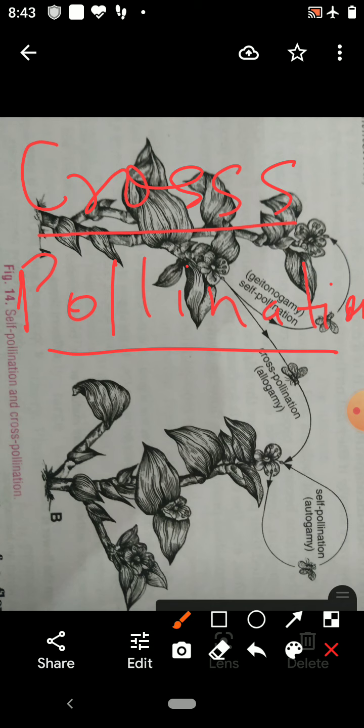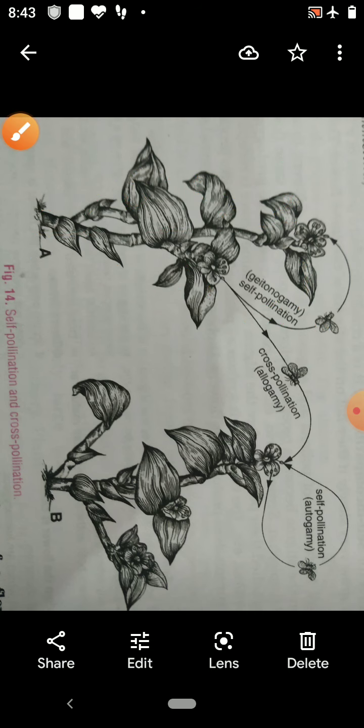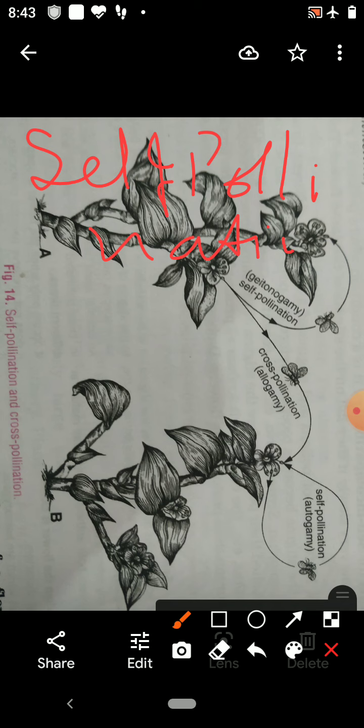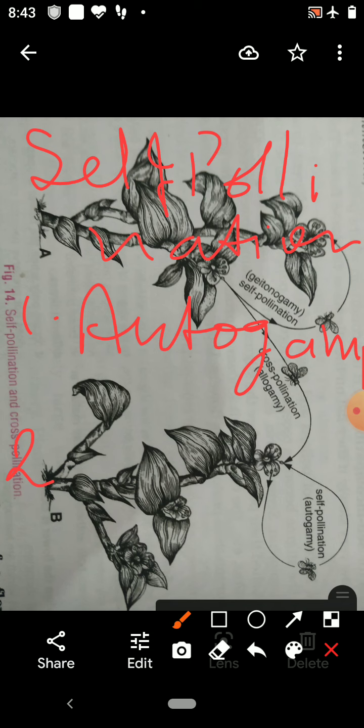Pollination in which pollen grains transfer from the anther of a flower to the stigma of the same flower, that is, self pollination, is of two types. One is autogamy. Second is geitonogamy.